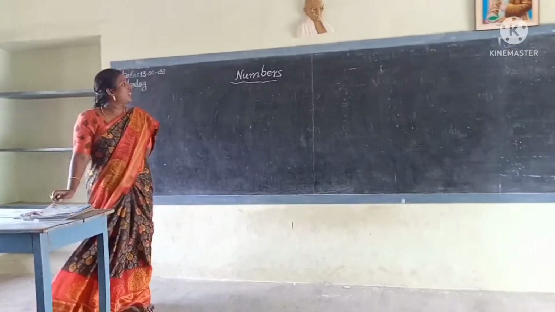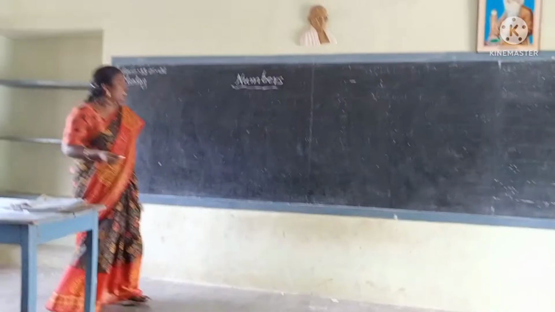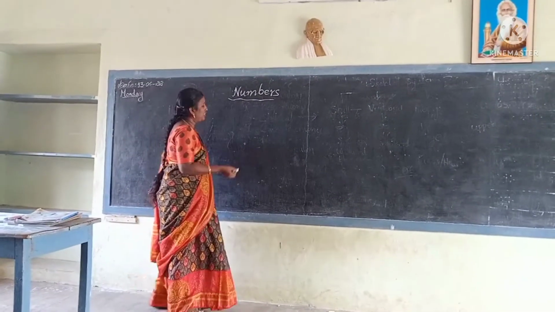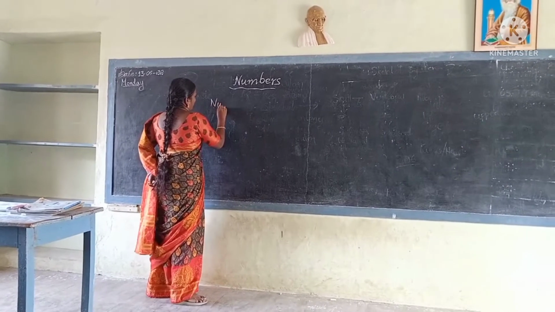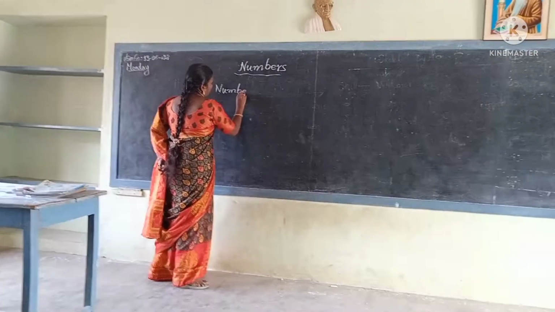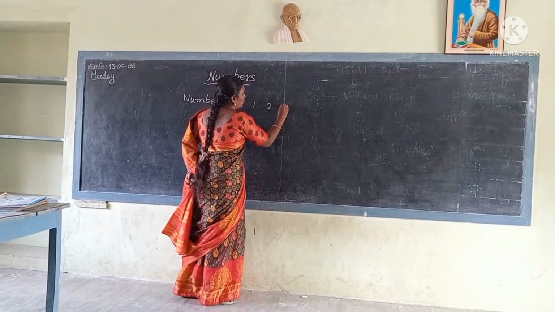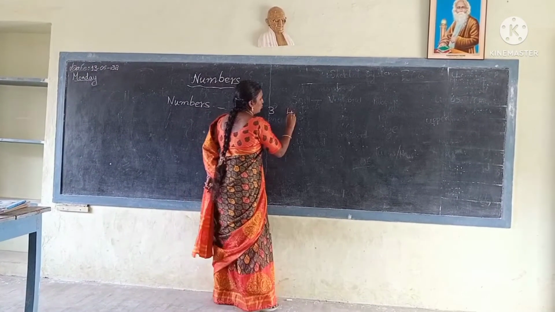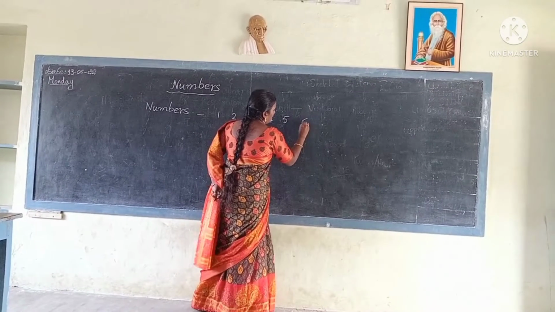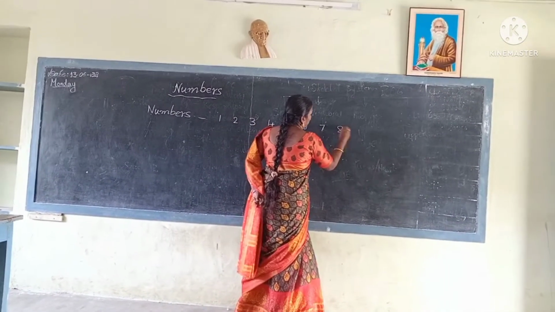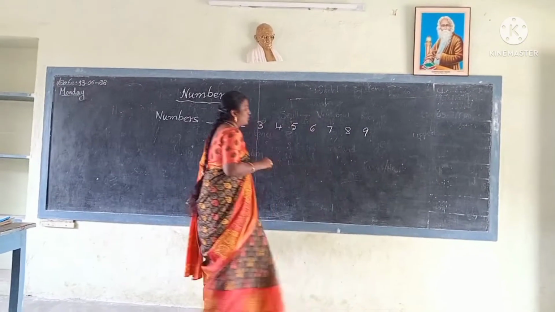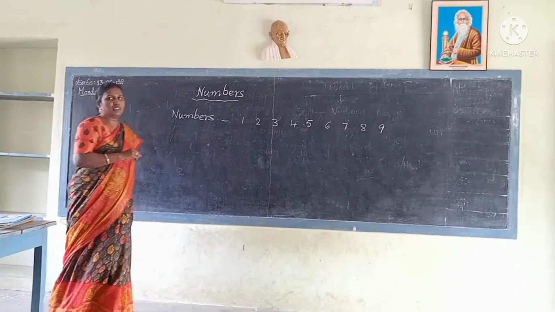Numbers. Now let us write numbers. Say along with me, numbers from 1 to 9. 1, 2, 3, 4, 5, 6, 7, 8, 9. Okay, these are the numbers.